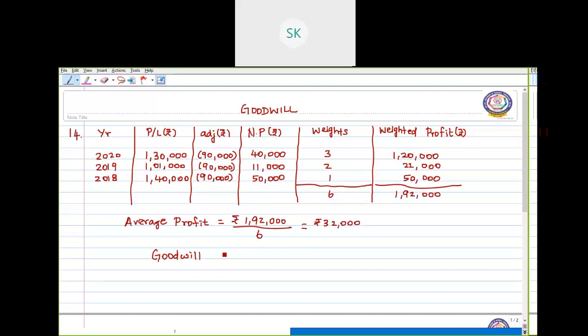Now to calculate the goodwill, we have to multiply this average profit, that is rupees 32,000, with number of years purchase. Number of years purchase given in the question is 4. So the goodwill is 1,28,000. So this is how under weighted average profit method we have to calculate goodwill with adjustments. Thank you children.